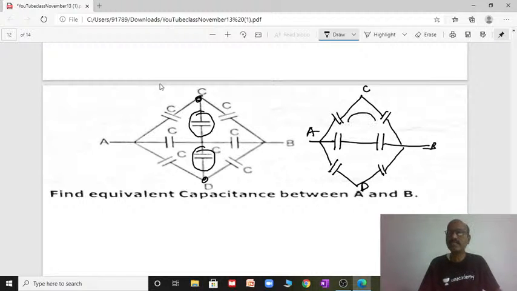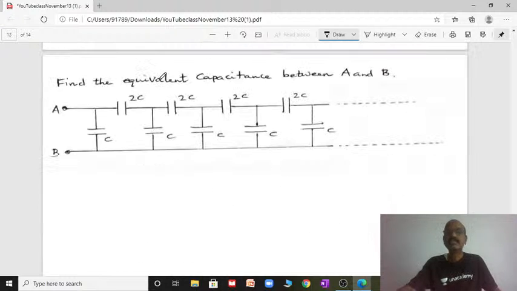Now these two are in series, these two are in series, these two are in series. Now all three will be in parallel. So you will get the equivalent capacitance as 3C by 2. Have a check. Now this is just the ladder circuit I showed you.